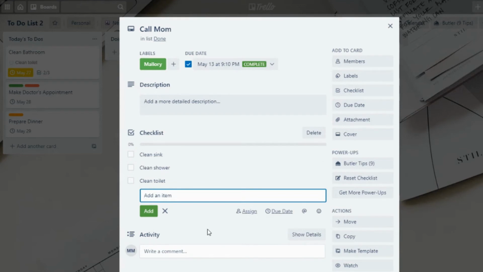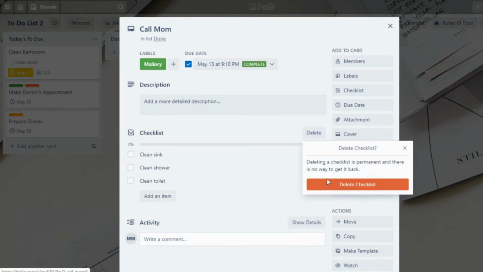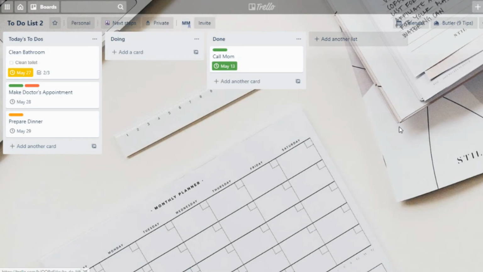So all of those items will then be added into this next checklist. Whereas with Asana, you have to actually retype everything or copy that task, duplicate that task. So that is just a little bit of a difference between the two when it comes to checklists.